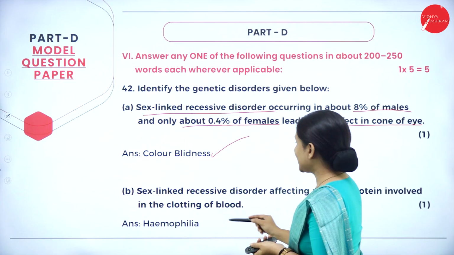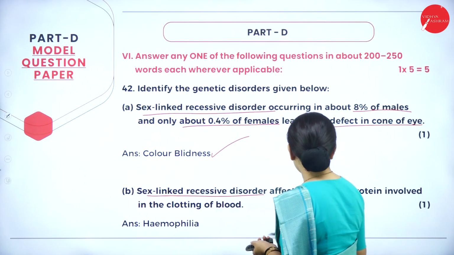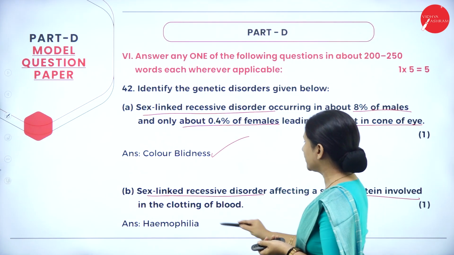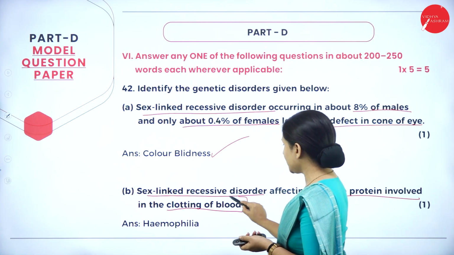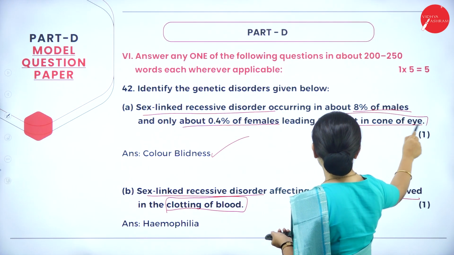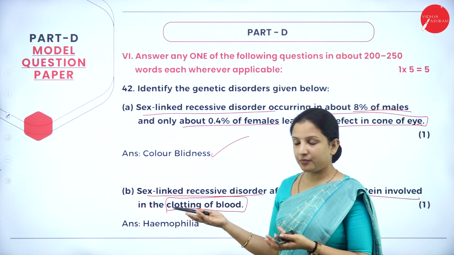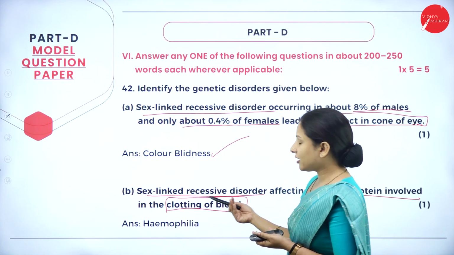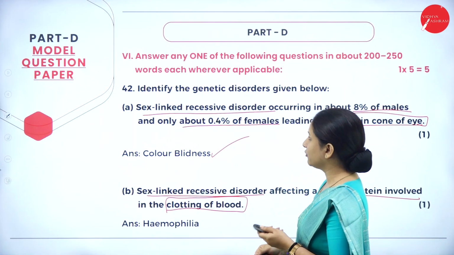The next one: a sex-linked recessive disorder affecting a single protein involved in the clotting of blood. When you see clotting of blood, versus a defect in the cornea of the eye, you'll understand. One is color blindness. When it is clotting of blood, of course it is hemophilia. So the answer will be hemophilia.